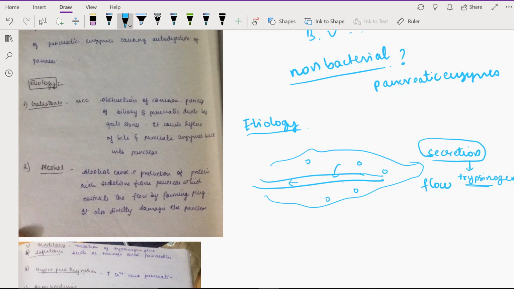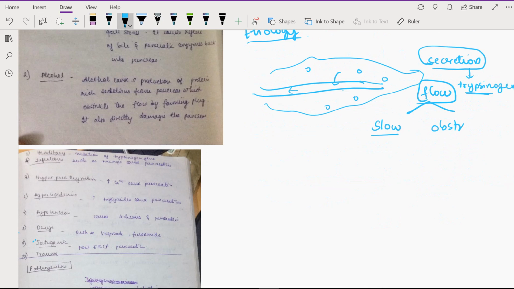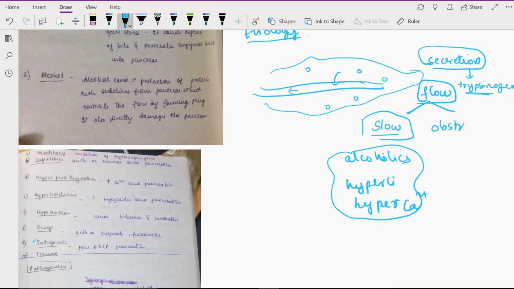What can happen is the trypsin gets activated in the pancreatic tissue itself, causing autodigestion of the whole pancreas. Next, with the flow, there are two things that can happen. The flow can be slow, or there can be some obstruction to the flow. Okay, so when will the flow become slow? It is in case of alcoholics, hyperlipidemia, hypercalcemia. Okay, in such cases the flow gets slow because the pancreatic juice is more viscous,